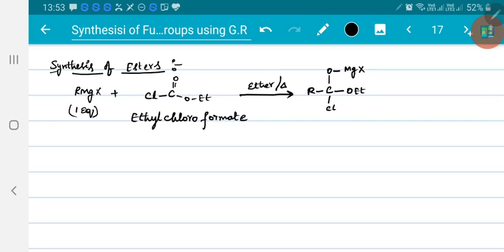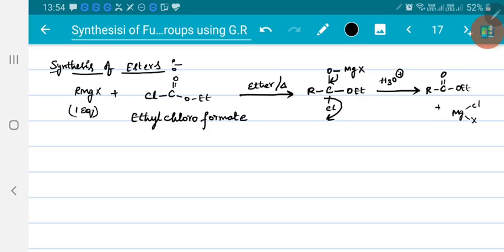Now when we heat, this bond gets shifted here, and as chlorine is more electronegative, it gets eliminated. Then on acid hydrolysis it leads to RCO, O-ethyl, chlorine is gone. That chlorine may combine with magnesium, forming MgClX. This is the final product.